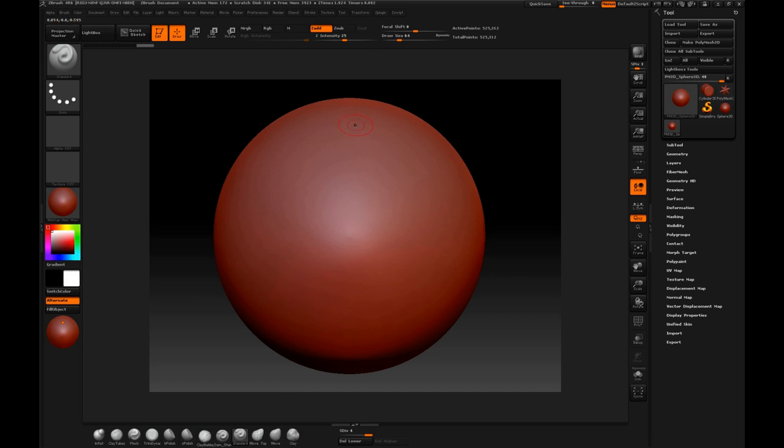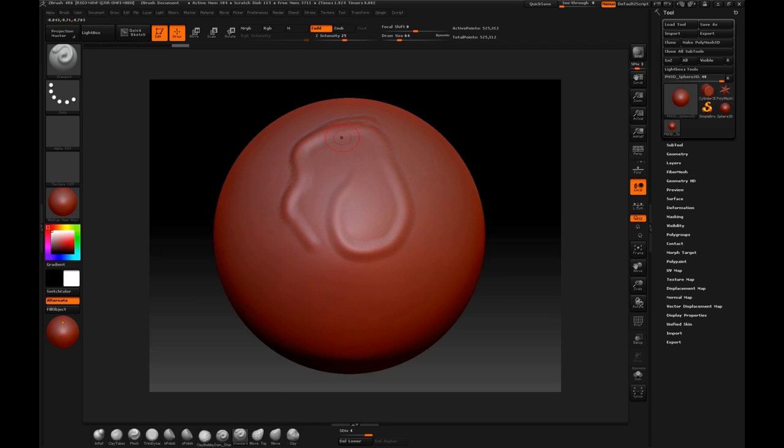Z-add and Z-sub work as follows. Z-add enables the option for us to be able to add geometry to our object, meaning it modifies the geometry for generating high reliefs. When Z-add is enabled and we select the brush from this list, which we'll cover in the next video, we just have to left click on the mesh of our object, or use a digital pen if you have one.